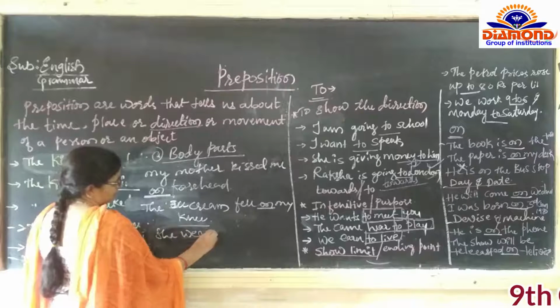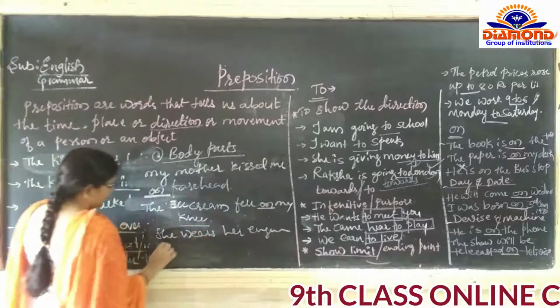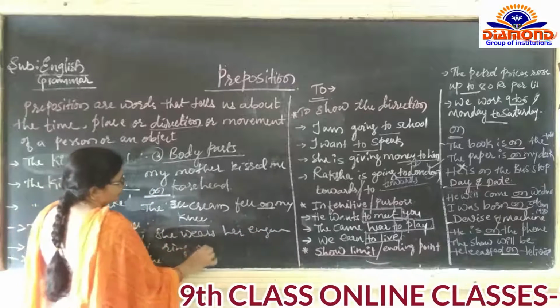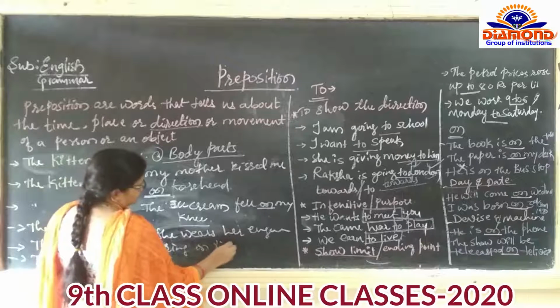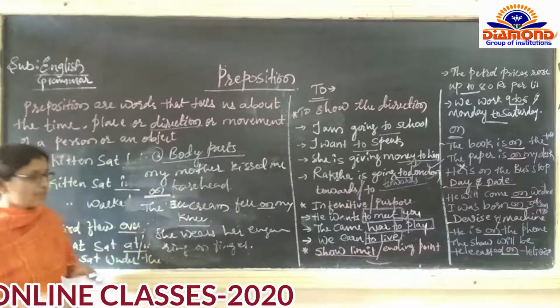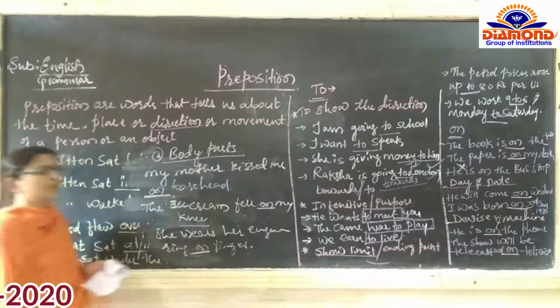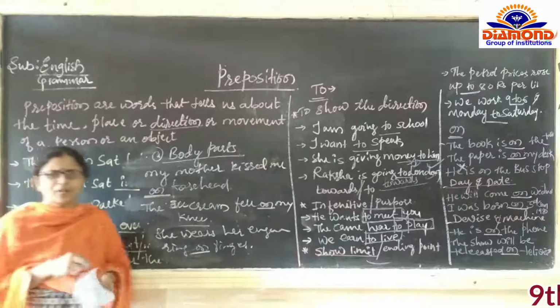She wears her engagement ring on finger. Where are we going to wear the engagement ring? On the finger. So finger is also one of our body parts.